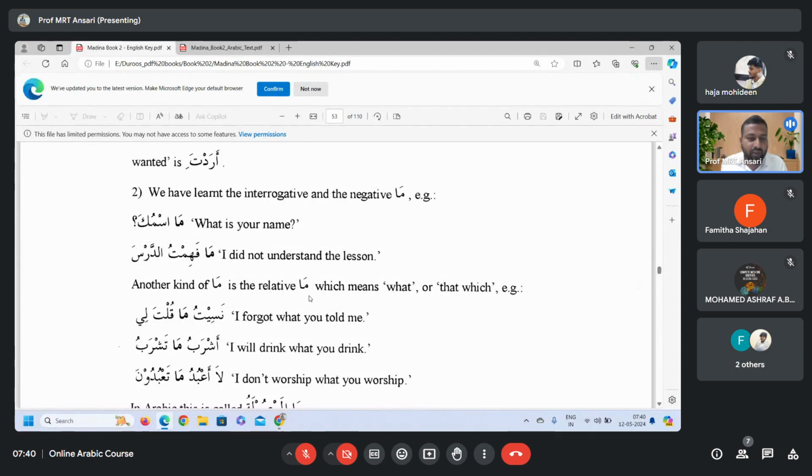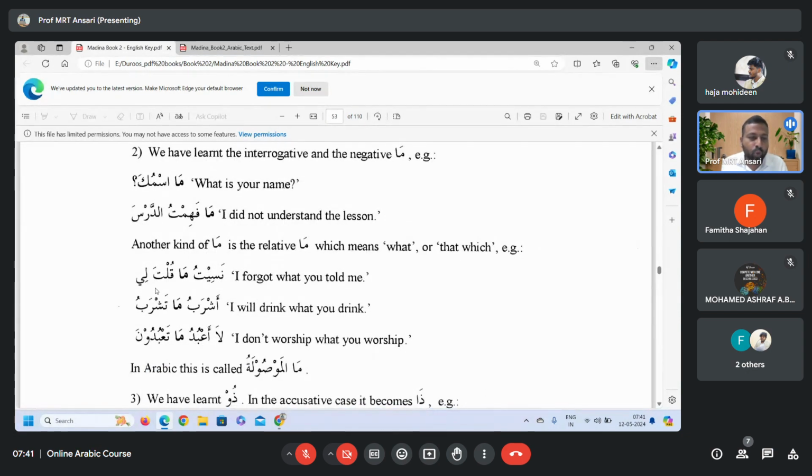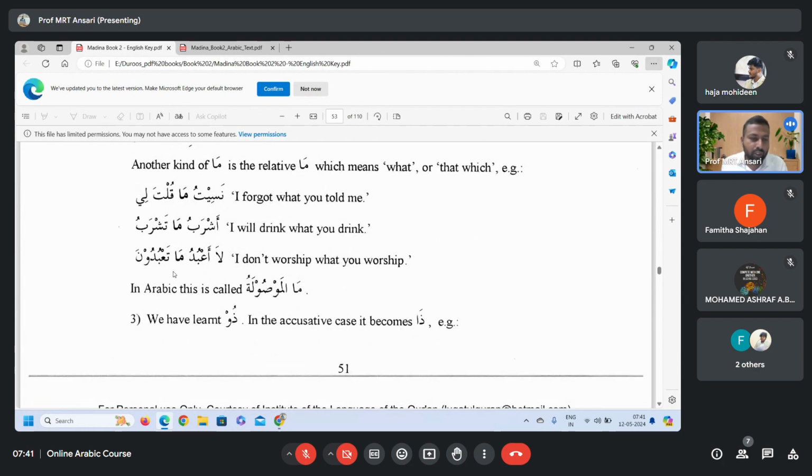Another kind of ma is the relative ma. And also we have learned one more ma. This is the third kind of ma, that is ma al-mawsula. So ma al-istifhamiya, ma al-nafiya, and now ma al-mawsula, the relative ma, which means what or that which. Example: Nasitu ma qulta li. I forgot what you told me. Ashrabu ma tashrabu. I will drink what you drink. La a'budu ma ta'budun. It is in Surah Kafirun. I don't worship what you worship. In Arabic, this is called ma al-mawsula.